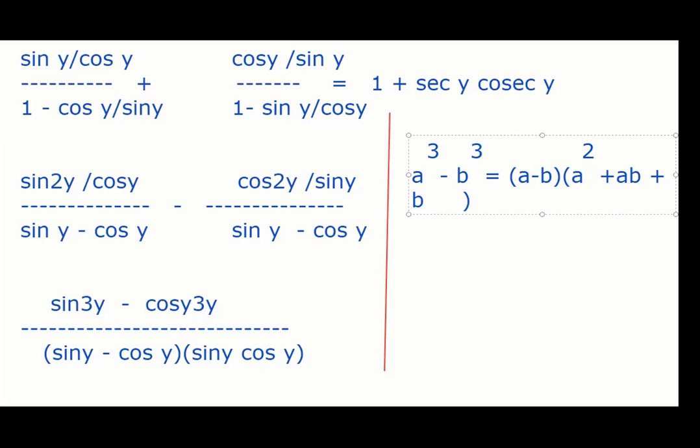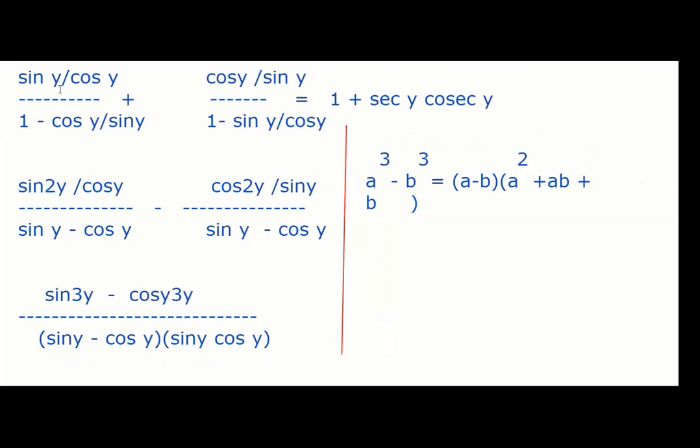Let me make it full. One second, guys. Let's multiply and check. So a square, a into a square gives a cube, then a square b minus a square b gone, ab square minus ab square. Yes, this is correct. So guys, you see such a beautiful a cube minus b cube. This is very useful. A cube minus b cube equals a minus b into a square plus ab plus b square.